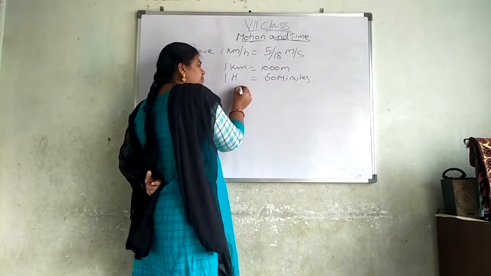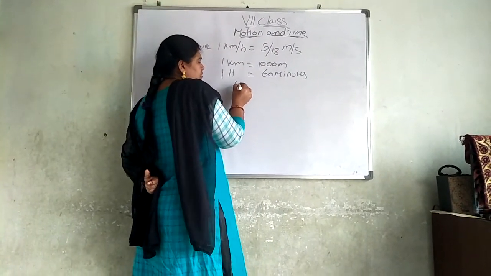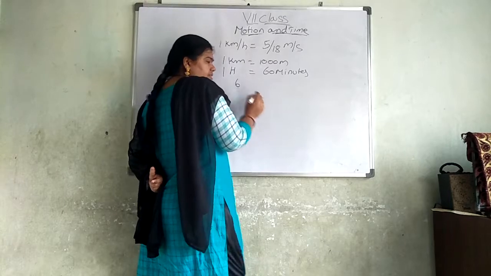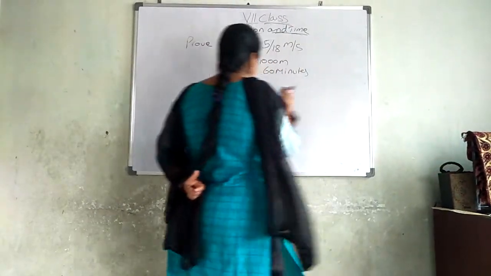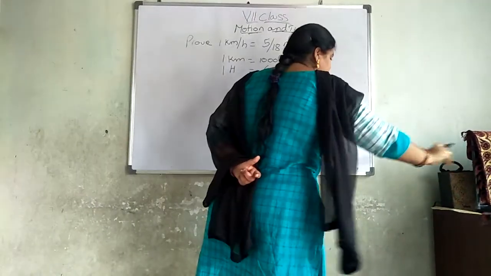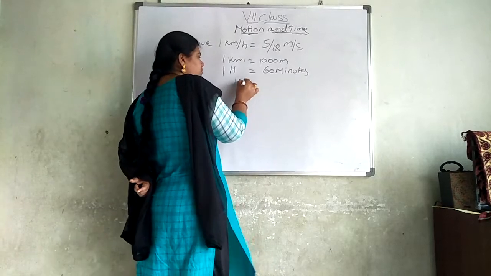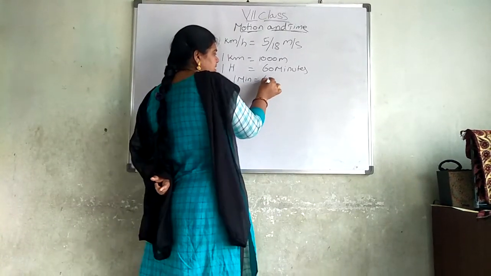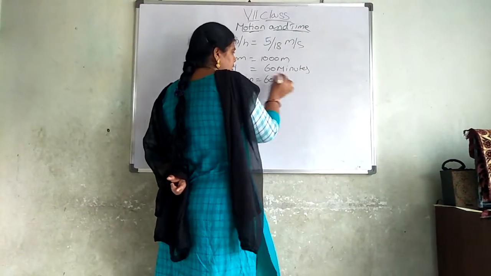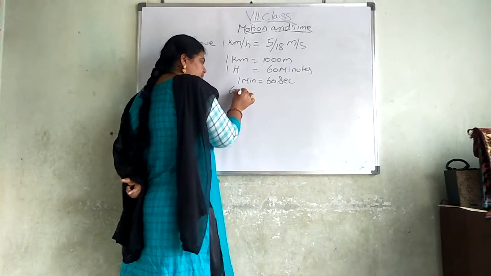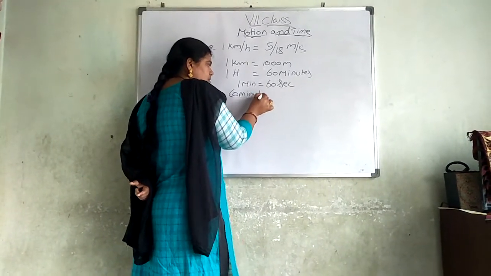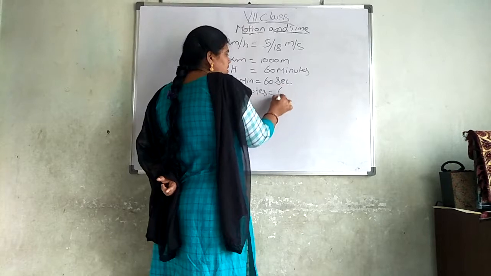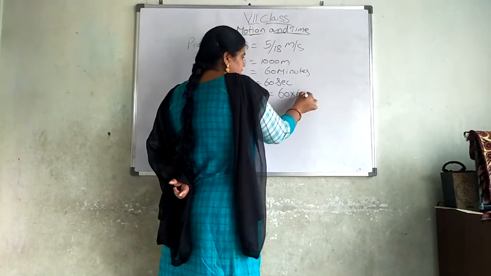So we know that 1 minute is equal to 60 seconds. Is it correct or not? Now 60 minutes is equal to 60 into 60.